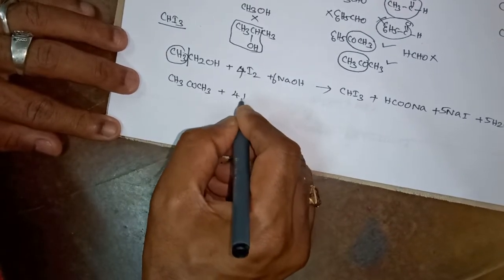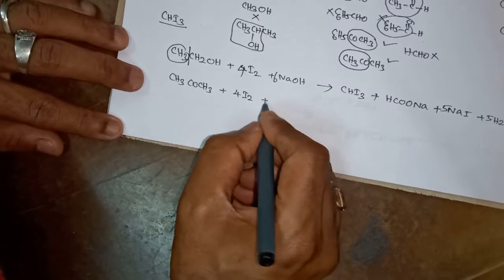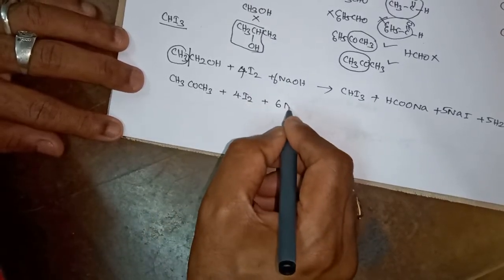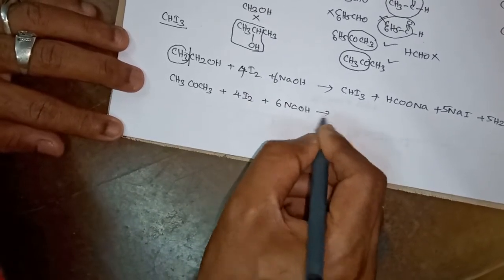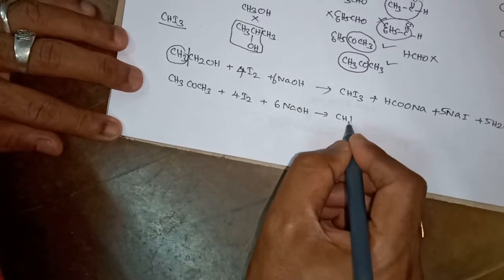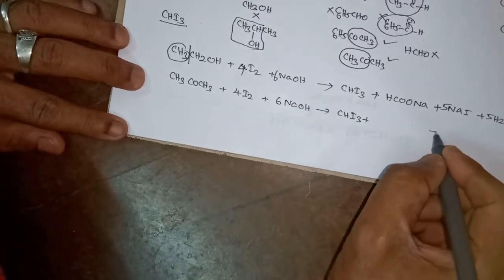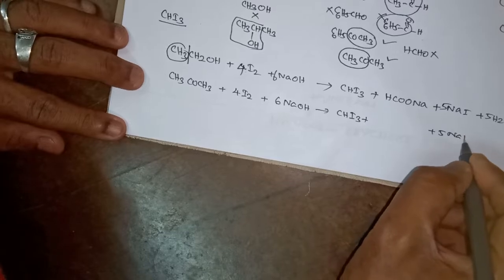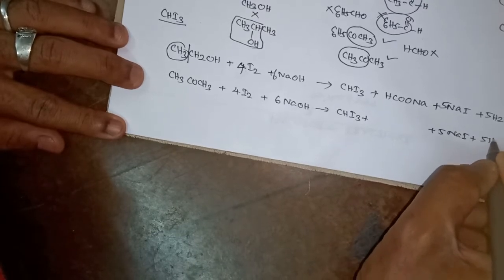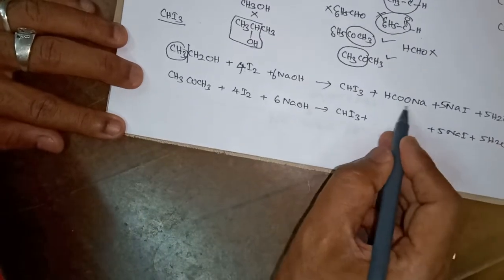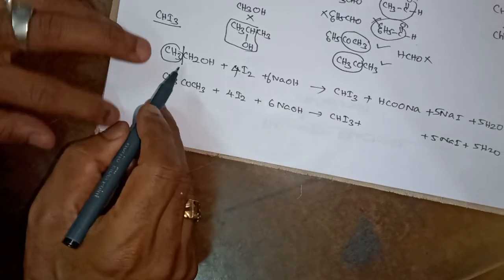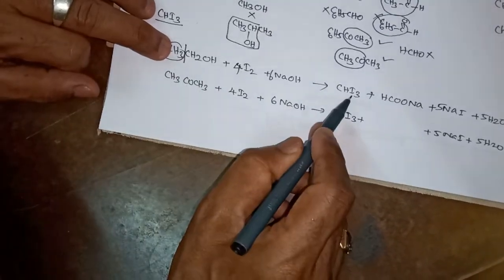to that also I add 4 moles iodine plus 6 moles sodium hydroxide. What is it converted to? CHI3 plus, it also remains the same, 5 sodium iodide plus 5 water. Instead of this, here how many carbons do we have? This is the carbon which is converted to iodoform.